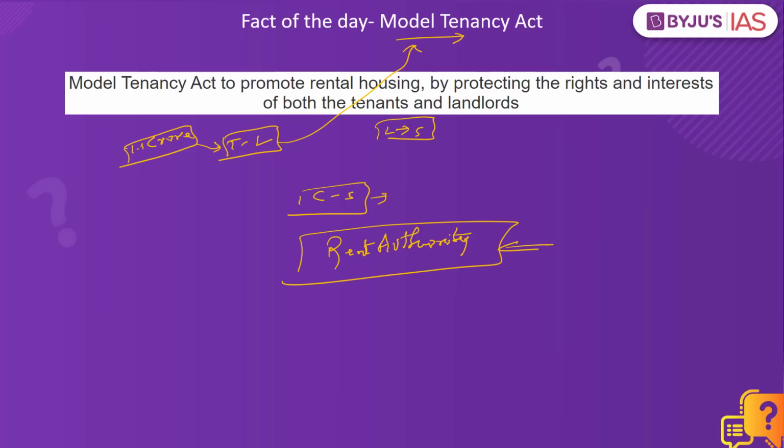When it comes to the Model Tenancy Act, it also speaks about the security deposit. What is a security deposit? It is that money which is also paid as the advance. So when it comes to residential houses, the tenant who is entering into an agreement with the landlord or the owner will have to pay 2 months' rent as the advance or the security deposit. But when it comes to commercial property, that tenant will have to pay 6 months' rent as the advance. This tenant cannot sublet a part or the whole of the property to